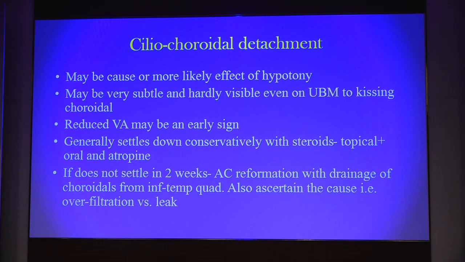Ciliochoroidal detachment may be a cause or more likely an effect of hypotony, as I said, may be subtle and hardly visible even on UBM. However, it can be as large as kissing choroidals. Reduced visual acuity may be a very, very early sign.